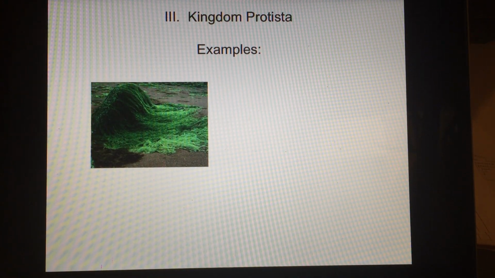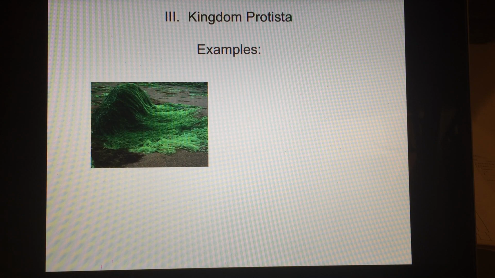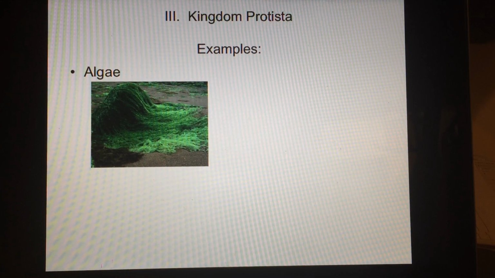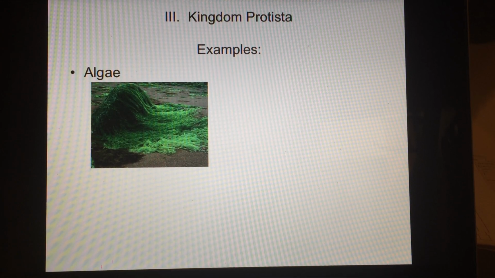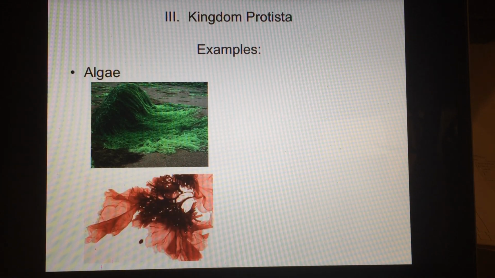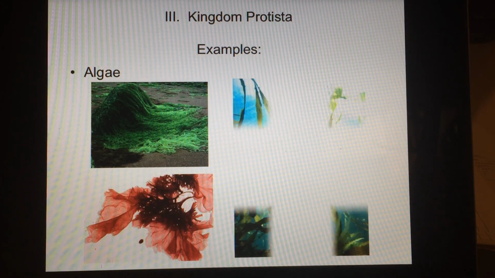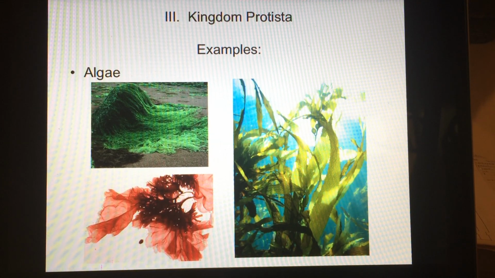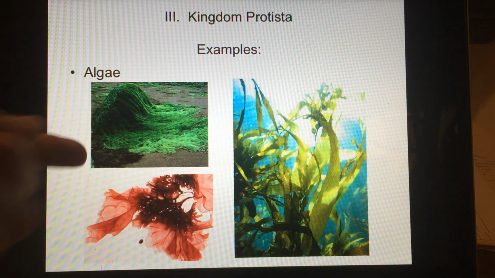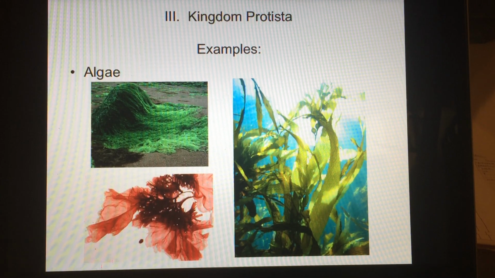All right, the last one. Oh, I'm sorry, this is not the last one. Does anybody know what this one is? Anybody know what that is? That's algae. Now, you may not know, generally we think of algae around here as pond scum or an algal bloom, but it also includes, look at this, seaweed, and anybody know what this is? Maybe the coast of California? That's kelp. And all of these are autotrophic. Now, some algae are single-celled. Obviously, these guys are multicellular, so a lot of diversity in this kingdom.